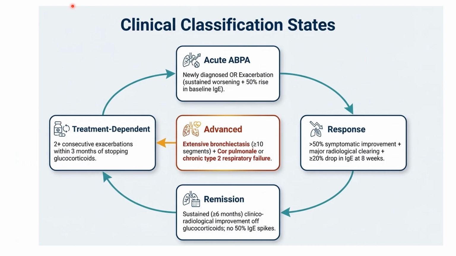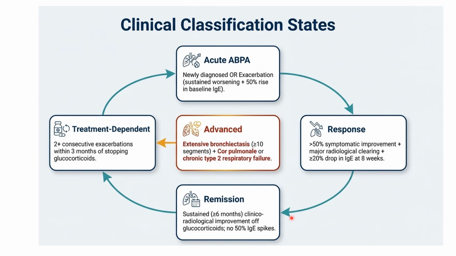So the clinical classification, the clinical stages of ABPA. That means acute ABPA: newly diagnosed or exacerbation. In this exacerbation stage, the patient has more than a 50% rise of IgE level from the baseline. Response means more than 50% symptom improvement and radiological clearance, and more than a 20% drop of IgE in 8 weeks.